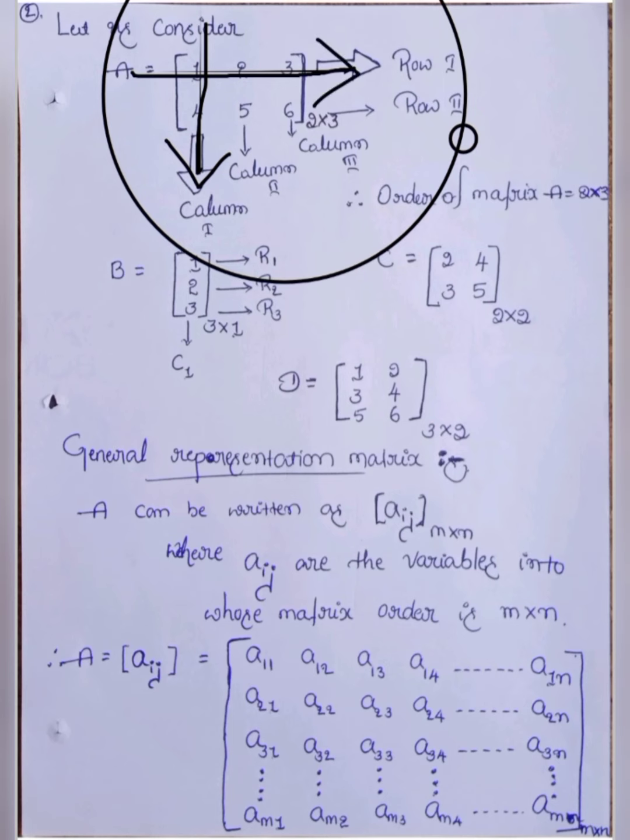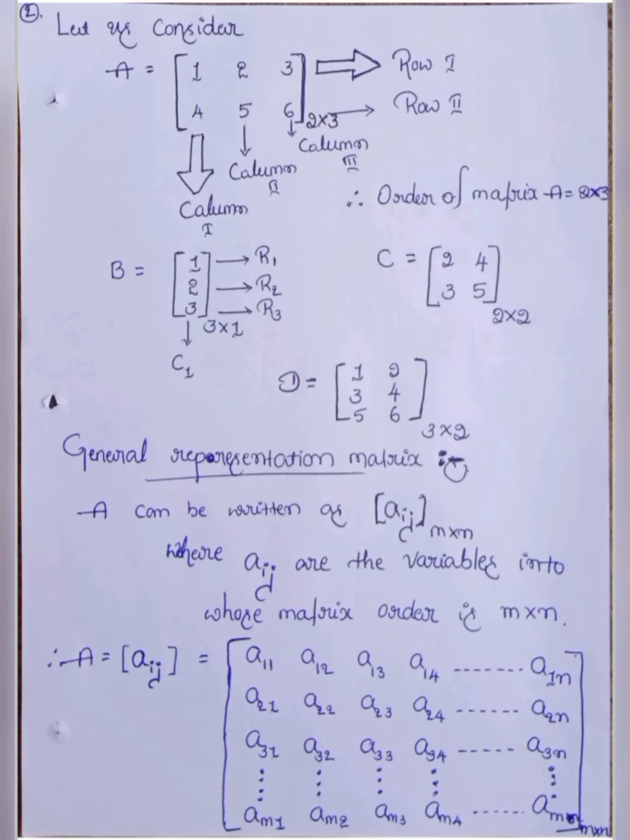Are you clear? In the same matrix, this is called column 1. In the same matrix, this is column 1, column 2, column 3, and row 1, row 2. Are you clear?